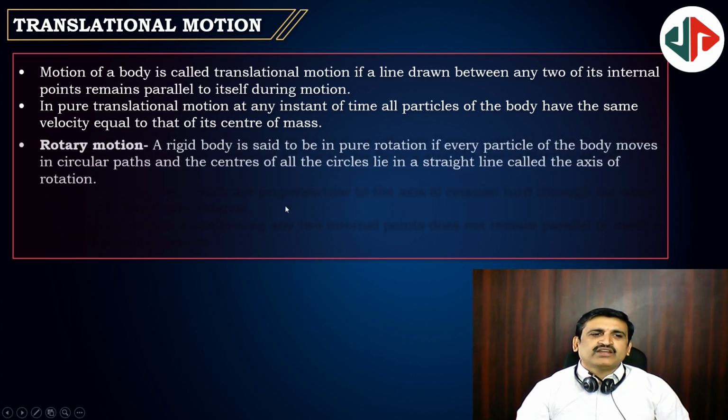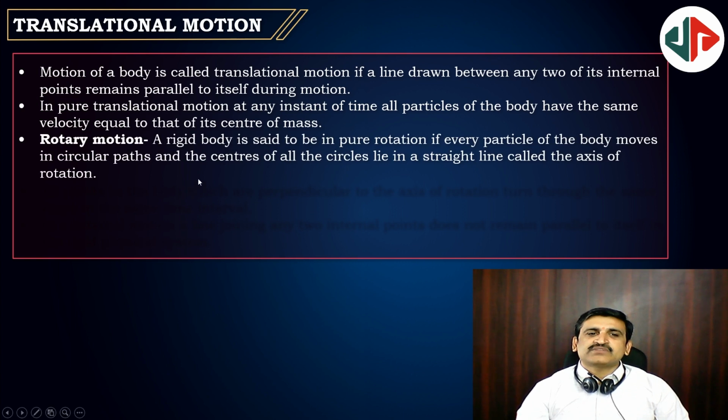And rotatory motion means a rigid body is said to be in pure rotation if every particle of the body moves in a circular path about a common center or multiple centers. Circles' centers lie on a straight line called the axis of rotation. So if the particles are moving in circular paths, then their centers will lie on the same straight line.